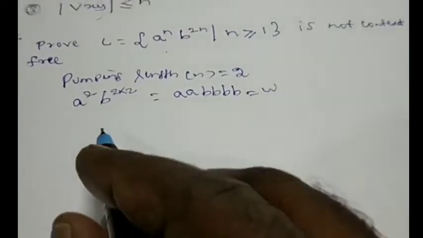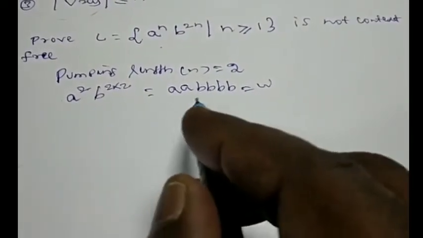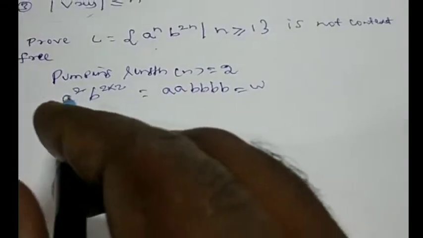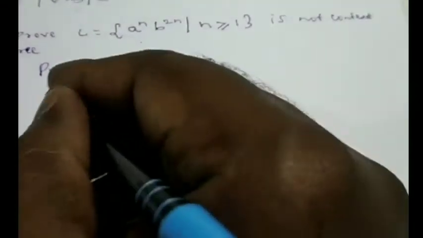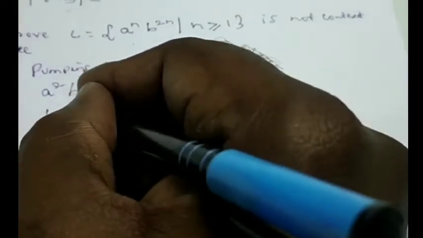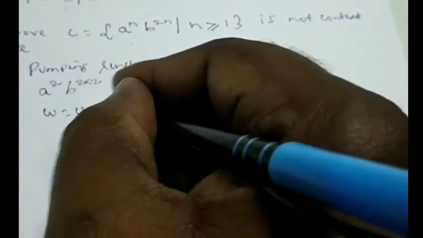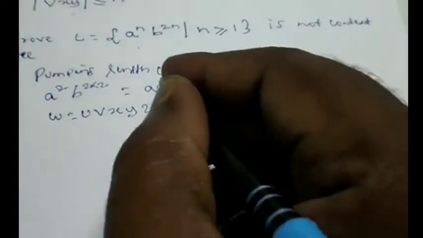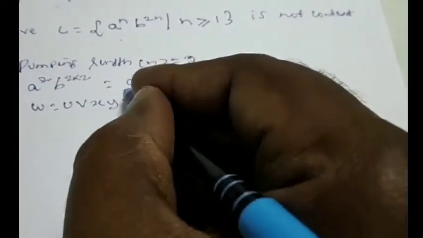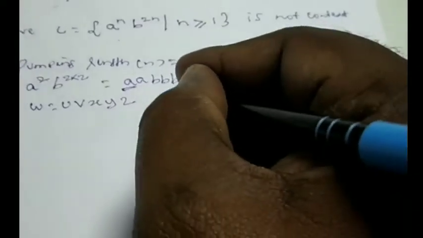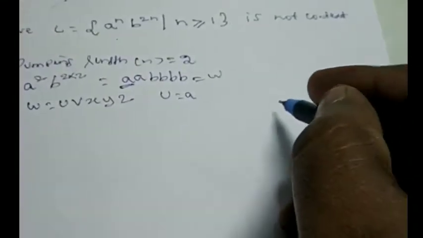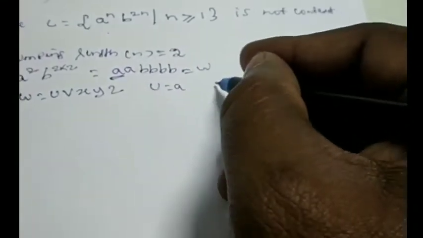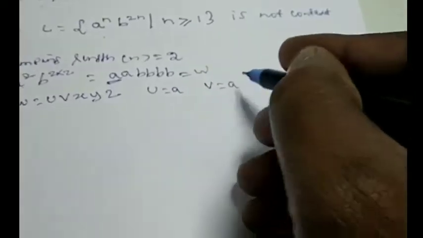Now you can just split up into any pattern here. For example, I just split it up. So W should be split as U, V, X, Y and Z. Now what I will do is take the first A as U, so U is equal to A. And again the next A, we take it as V equal to A here.